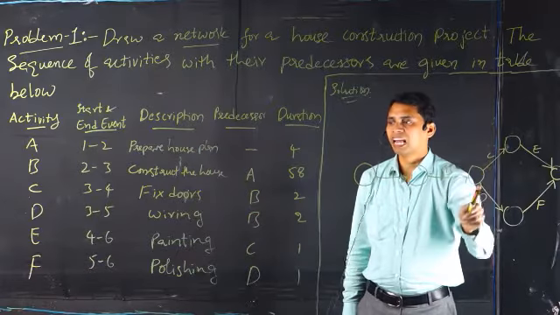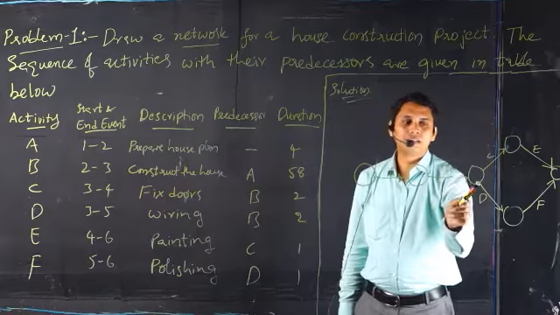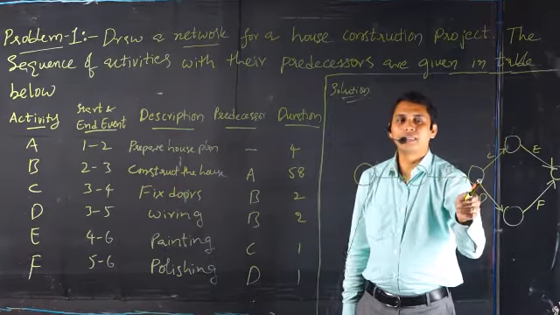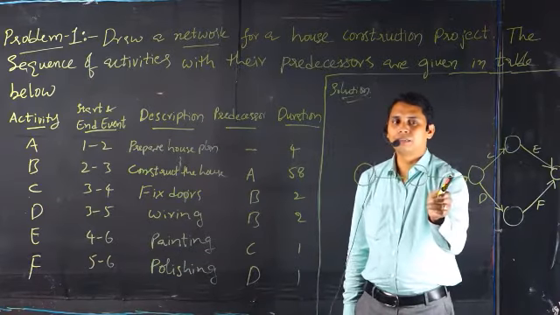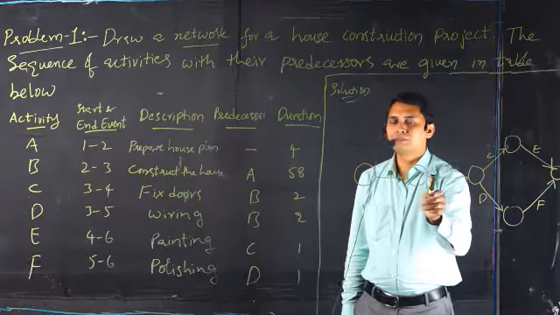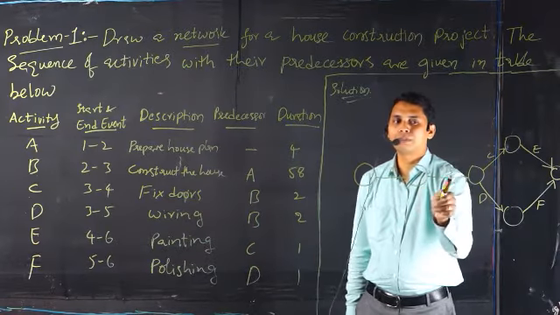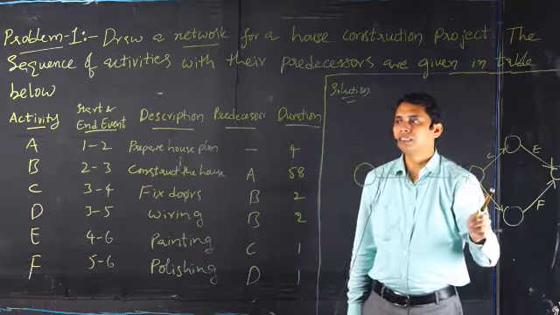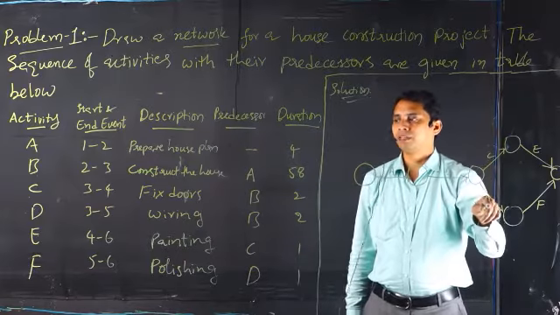That is fixing doors. And then for activity D, wiring the house, again activity B must be completed. So the preparation of housing plan and constructing the house must be completed even for wiring. There is no necessity that fixing the doors is required for completing activity D, that is wiring.